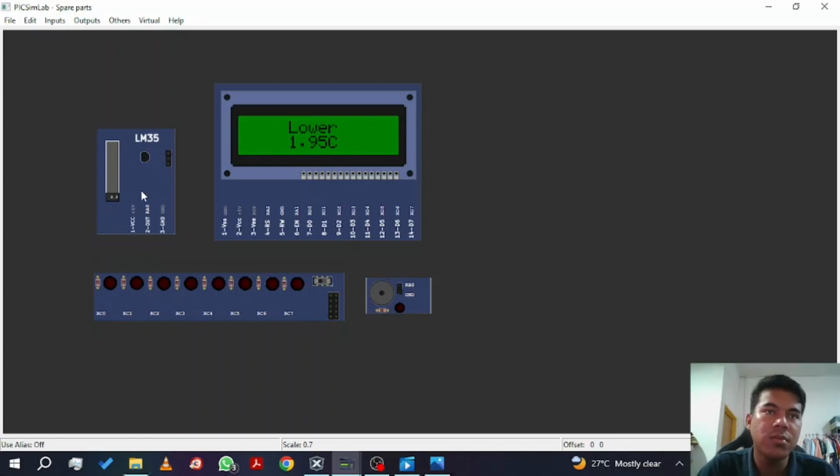Next, for condition 2, when the LM35 is detecting the temperature from 16 Celsius to 30 Celsius, it indicates medium temperature. The LCD display will show the medium temperature alongside the current temperature. LED RC2, RC3, RC4 and RC5 will be on, indicating that the temperature is in a medium or normal state. The buzzer remains off. Lastly, for condition 3, if the LM35 detects the temperature